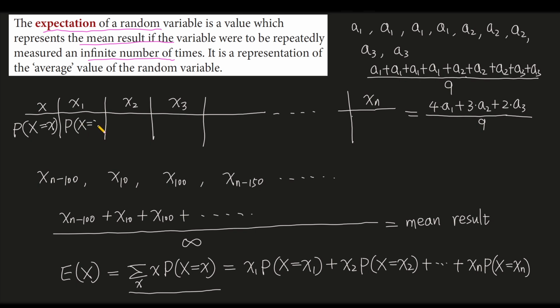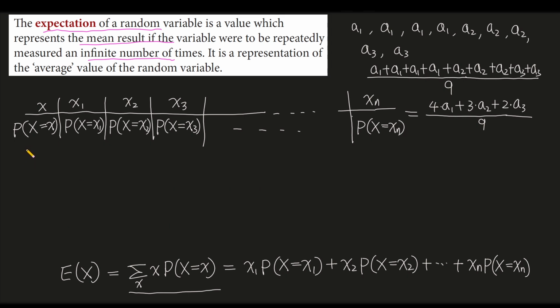Here is the probability that the random variable equals x2. Here is the probability that the random variable equals x3, and so on. At last, the probability that the random variable equals xn is here.